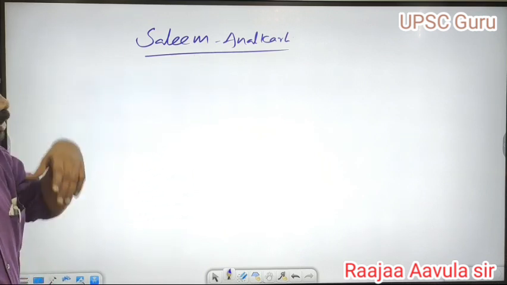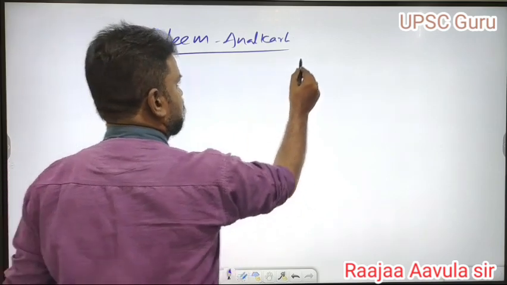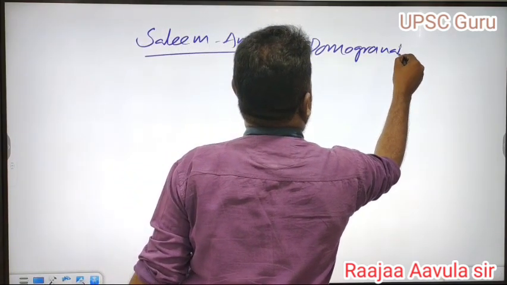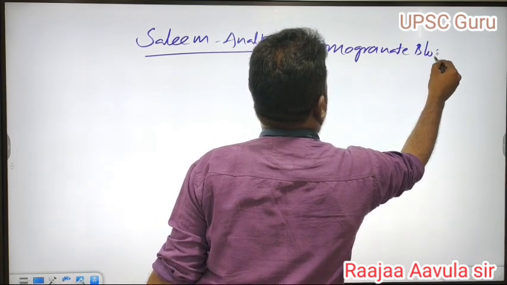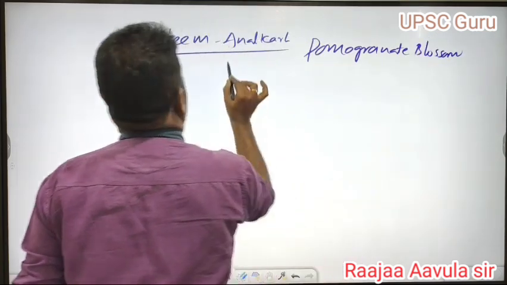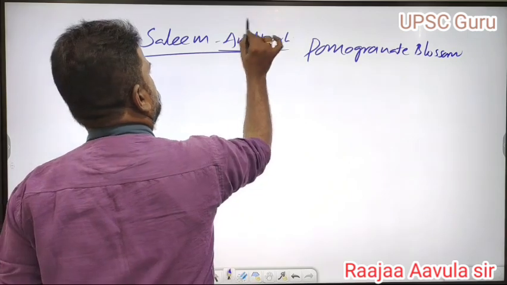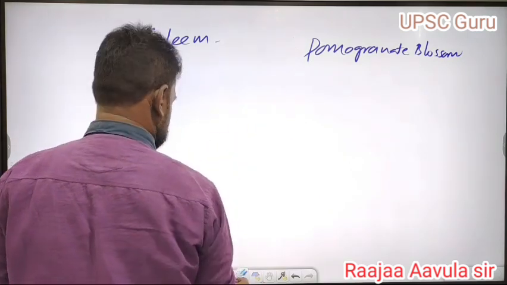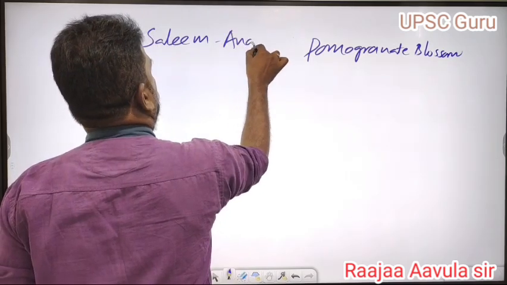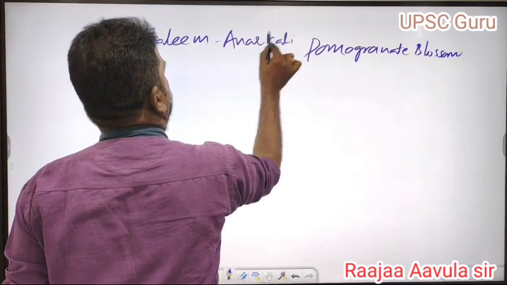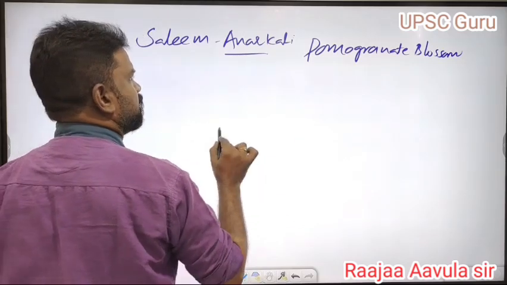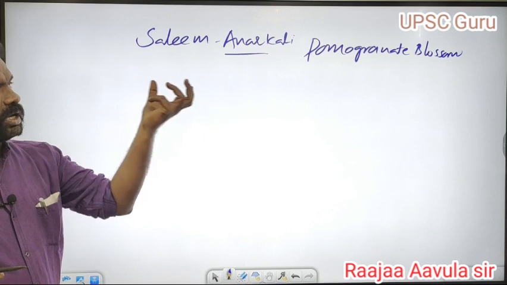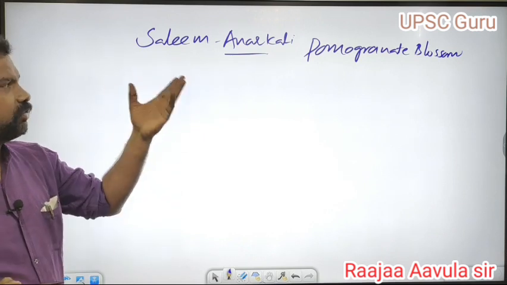Anarkali means pomegranate blossom. Anar means pomegranate, Kali means blossom, a flower. That was the meaning of Anarkali.